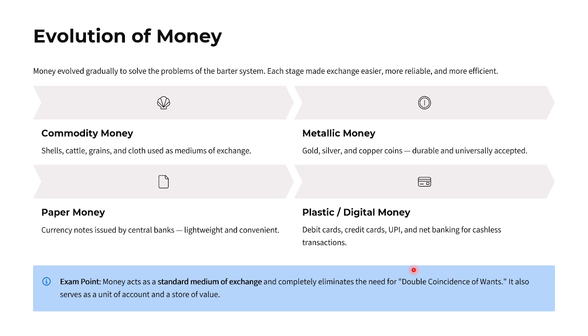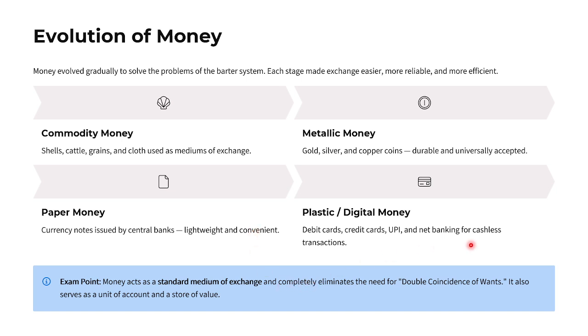And how did money start? We'll discuss from the beginning till now what has happened. Initially there was commodity exchange, where we used shells, cattle, grains and cloth as a medium of exchange. Then the second phase is metallic money, gold, silver and copper coins, which are durable and universally accepted. The third phase is paper money, currency notes issued by the central banks, which are lightweight and convenient to carry.